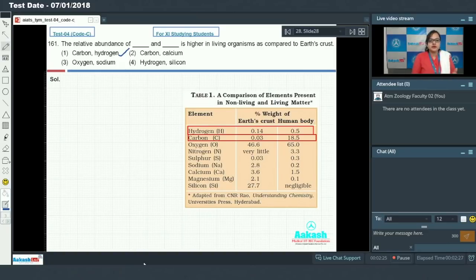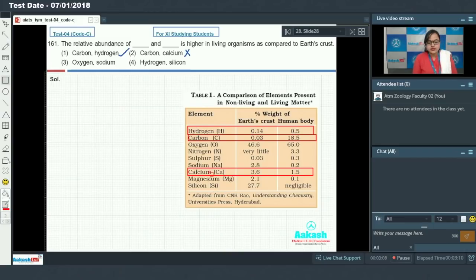Let's see our second option, which is carbon and calcium. Calcium makes up about 3.6% of the weight of the Earth's crust, while it makes up about 1.5% of the weight of the human body. So the relative abundance of calcium is less in the human body as compared to the Earth's crust, while the relative abundance of carbon is higher in living organisms. So option 2 cannot be an answer.